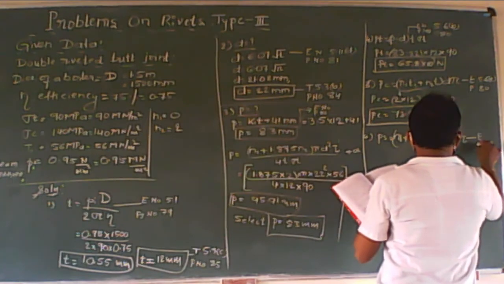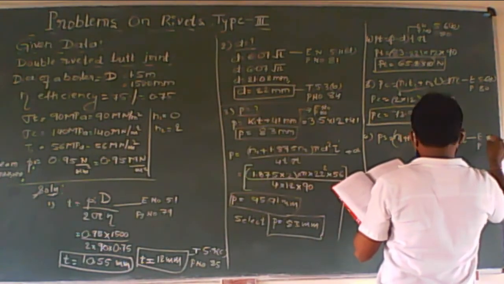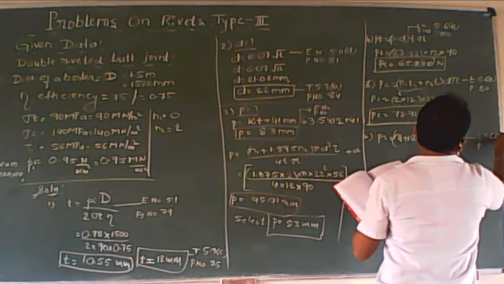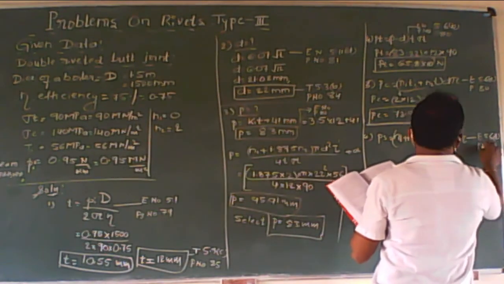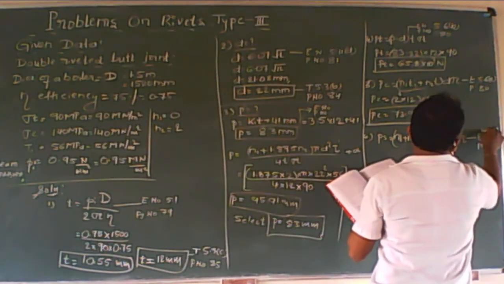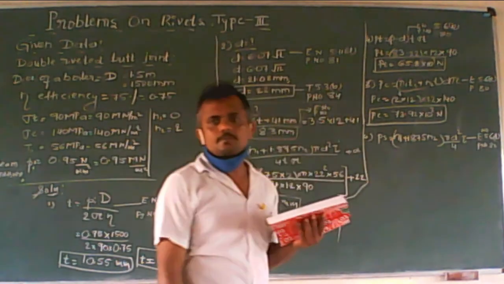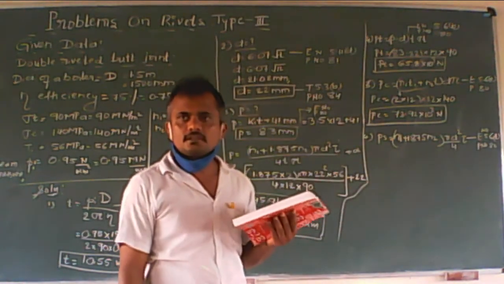The equation number is 5.6 D, page number 80.